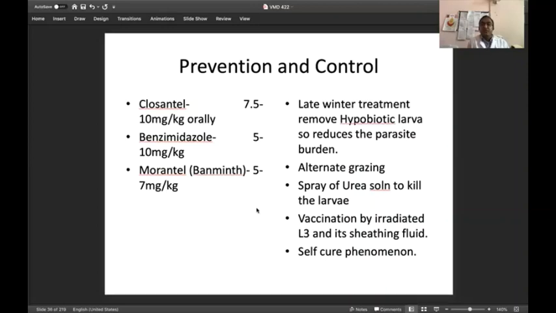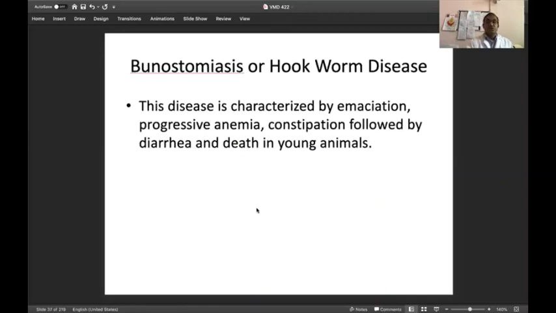So we have to send the animals for alternative grazing. We have to spray urea and copper sulfate solutions on the grounds where maximum infection of the L3 stage is occurring. And vaccination is the recent technique we are going to adopt. If the vaccine comes to market, we can vaccinate the animal for development of resistance against the L3 larval stage.